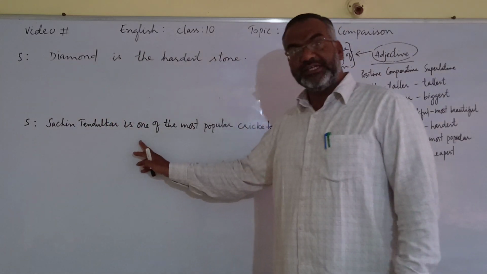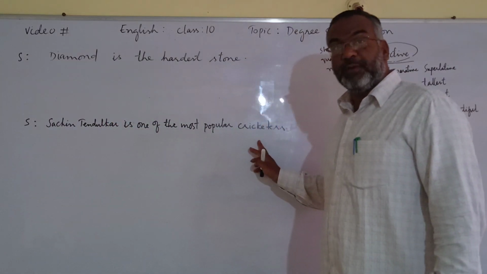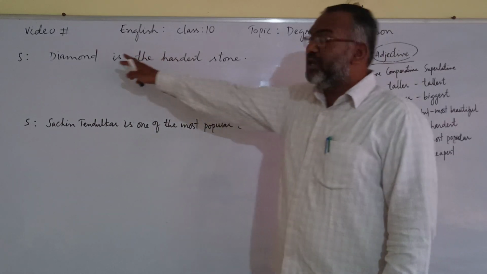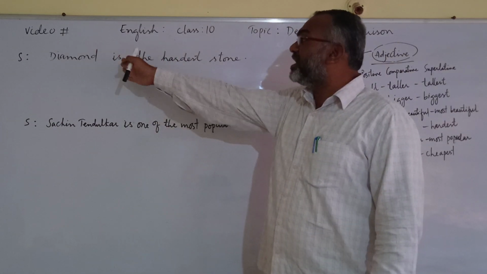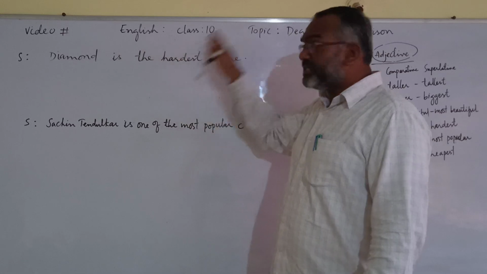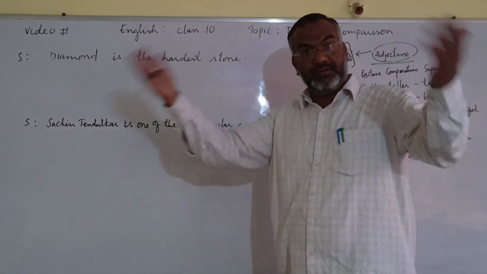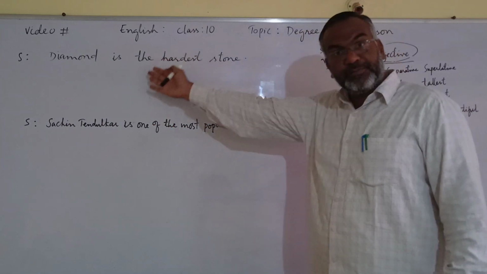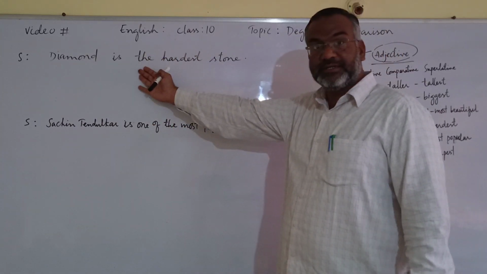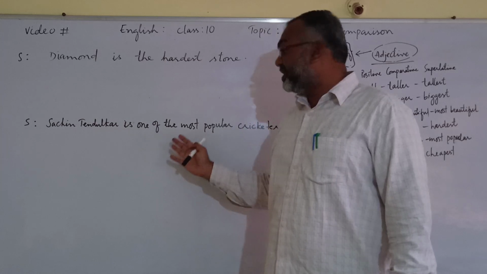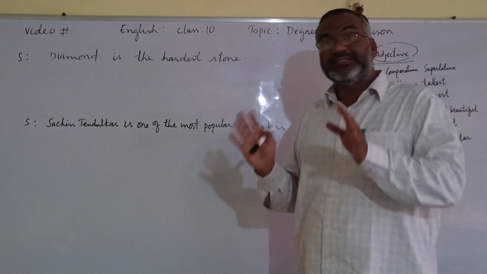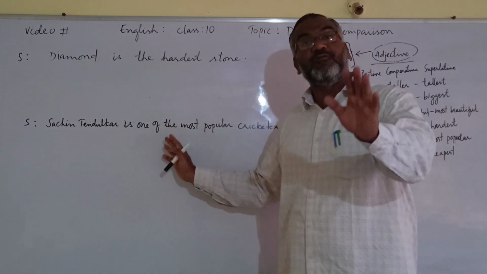If you observe carefully, in the first case, one of the is not there. Diamond is the hardest stone. That means there is no other stone which is as hard as diamond. Here, Sachin Tendulkar is not the most popular, but Sachin Tendulkar is one of the most popular.